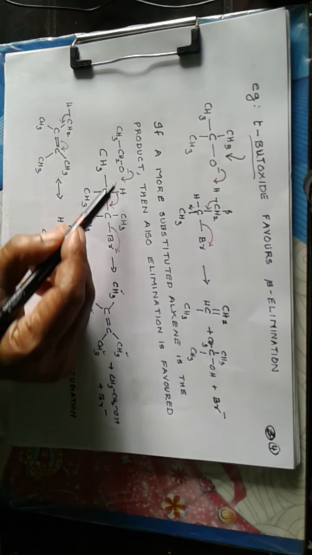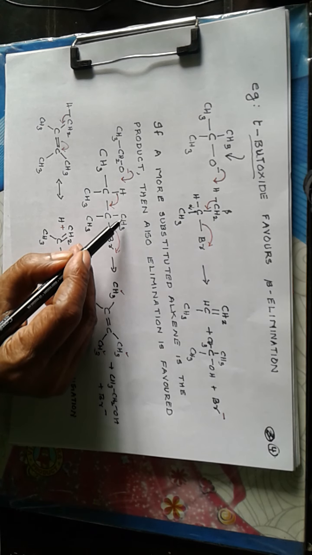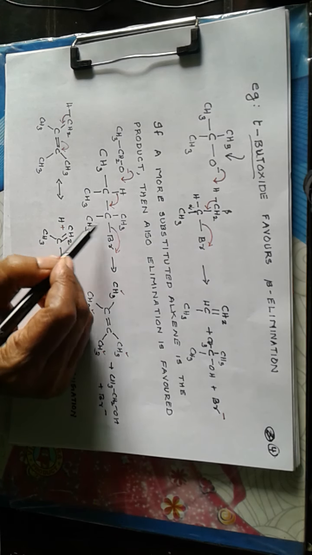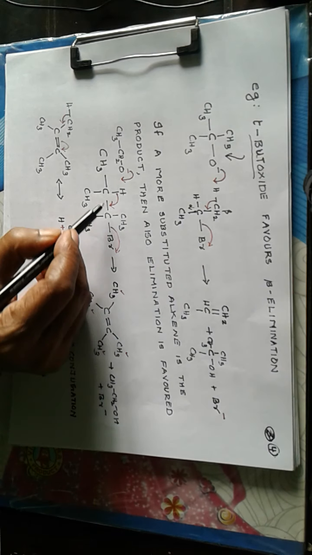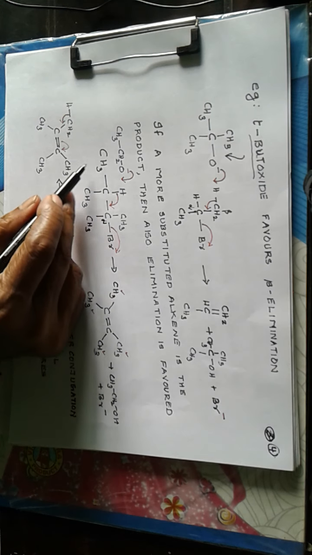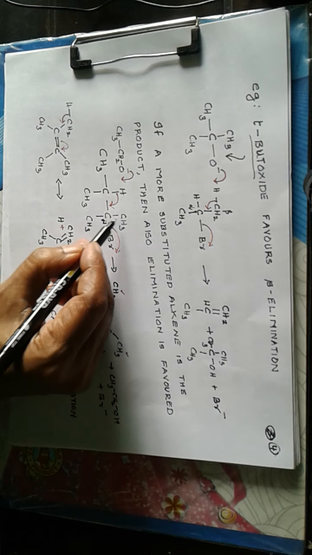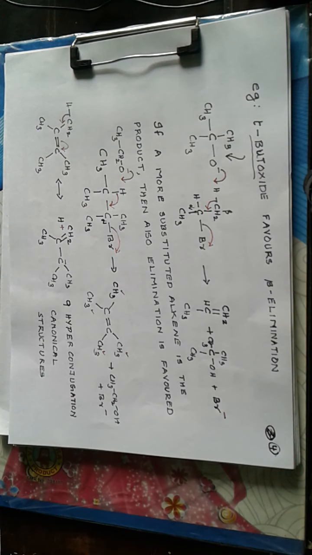Now consider such a substrate where the alpha carbon is connected to two methyl groups, and then an isopropyl group. So all these groups are bulky, and so a nucleophile cannot enter into the region of the surrounding bulky alkyl groups towards the alpha carbon.